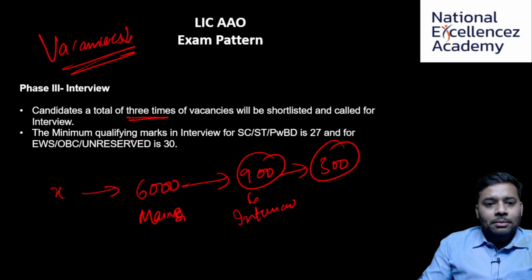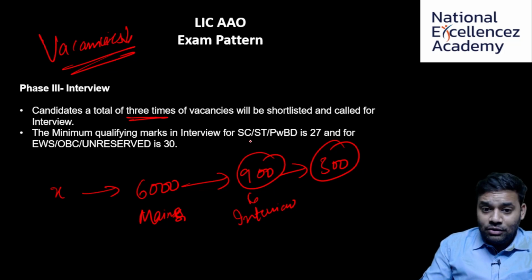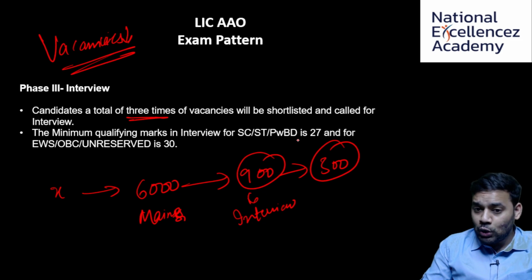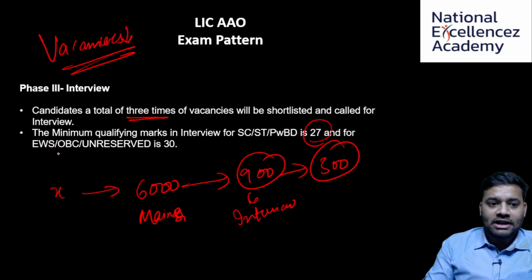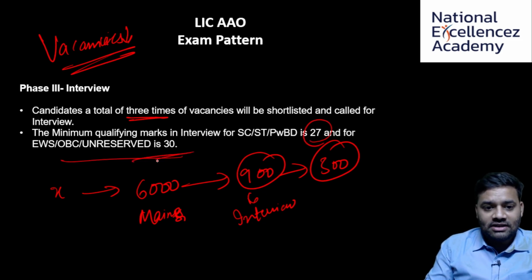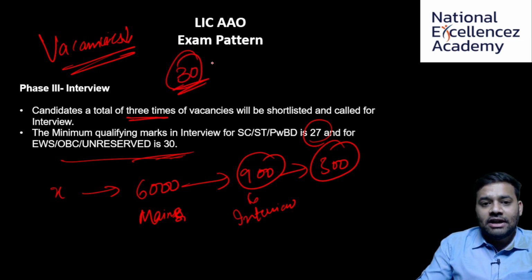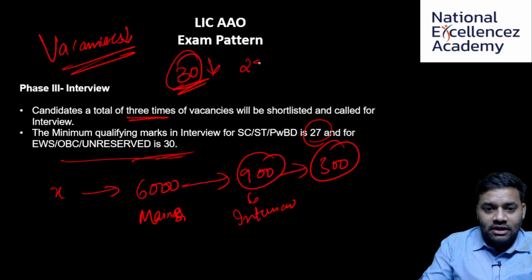And the minimum qualifying marks in interview for SC, ST, and PWBD is 27, and for EWS, OBC, and unreserved it is 30. So interview minimum qualifying marks is 30 marks. If you score less than 30, that is, if you score 25, you are not eligible.